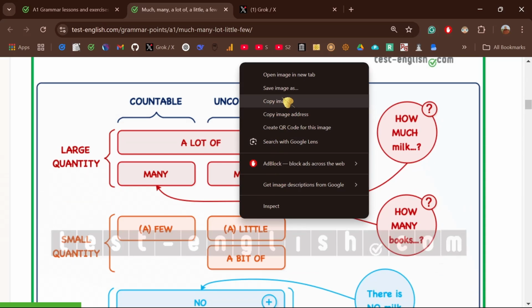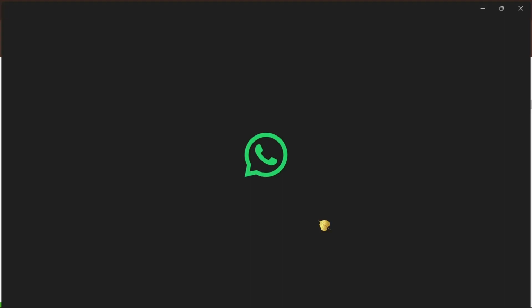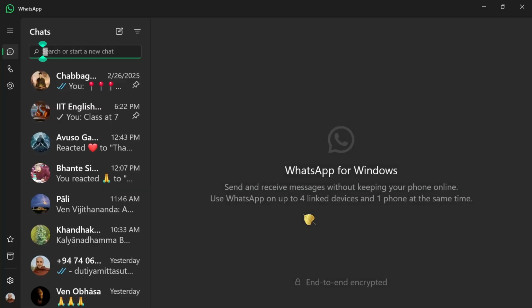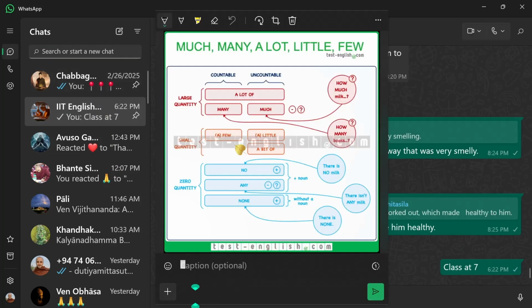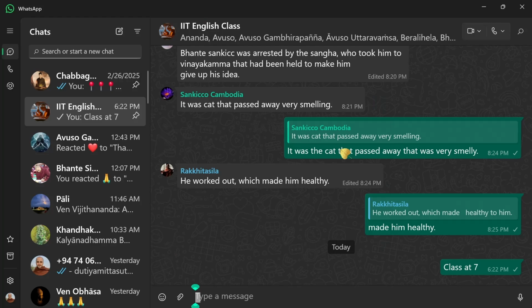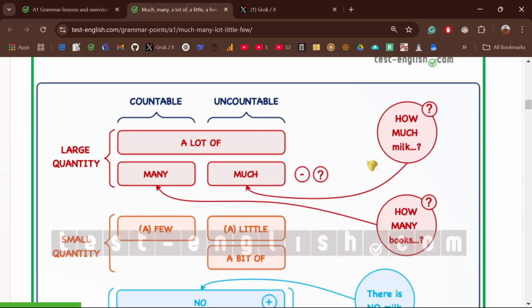I'll even send you this. I'll even send this in the group. You have all these tables here. You just come and take, okay? This one, I think it's particularly useful. So I'll send it to you. But all of these are important. You should study them, okay?